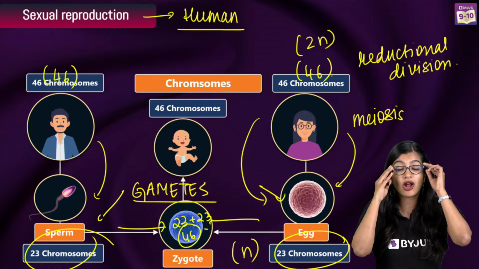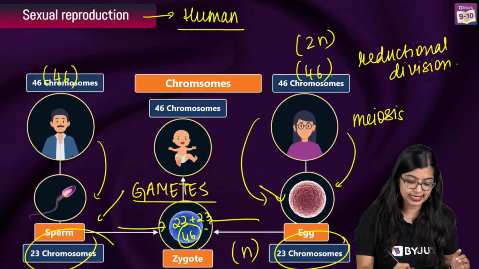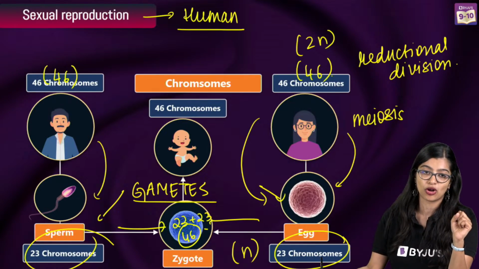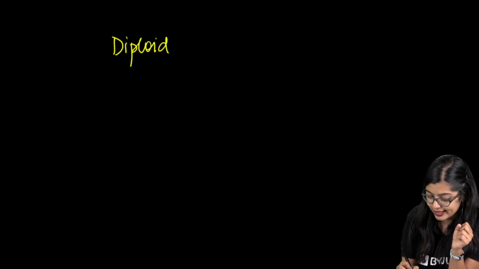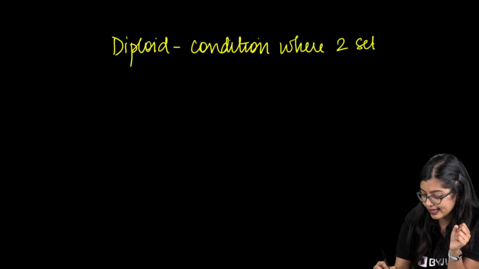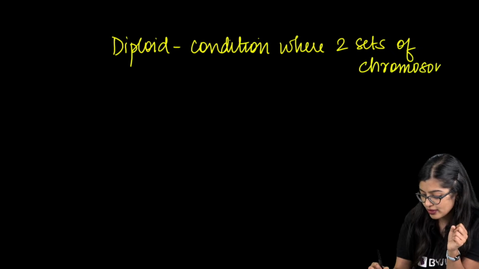So what is asexual reproduction? Asexual reproduction is a mode of reproduction where only one parent is involved. What is diploid? Diploid is a condition where two sets of chromosomes are present, often represented as 2n.